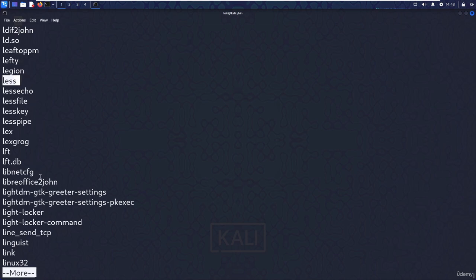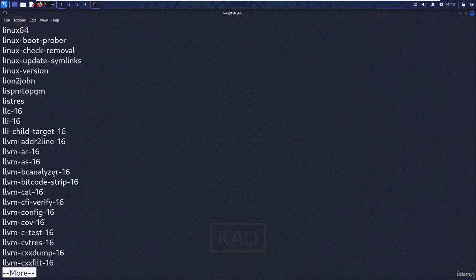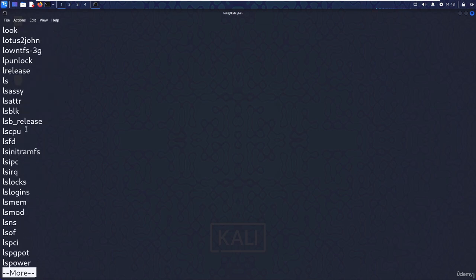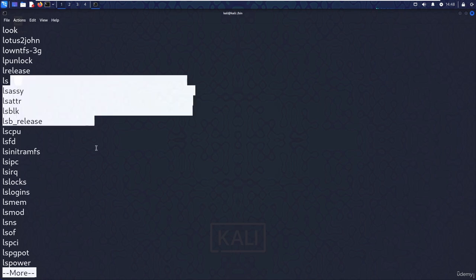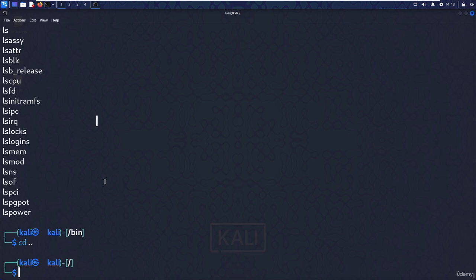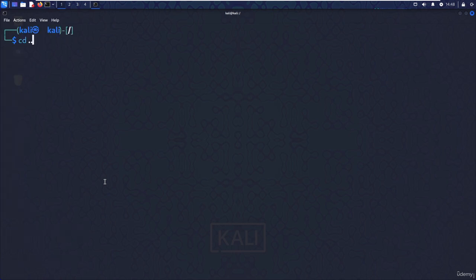The same command which I'm using is under here, and here is ls. So let me close this one, go back to my root directory, clear the screen, and run ls. Okay, sorry.